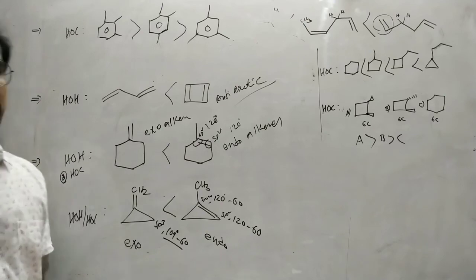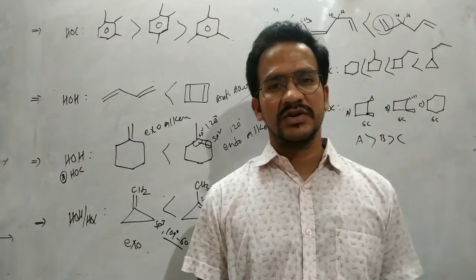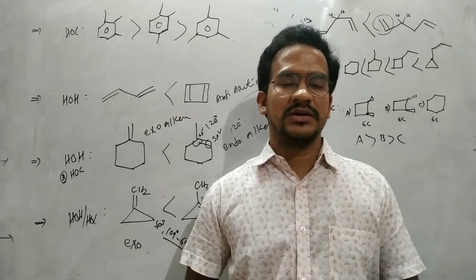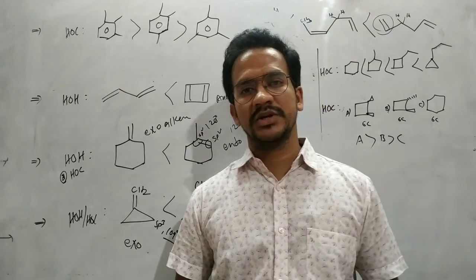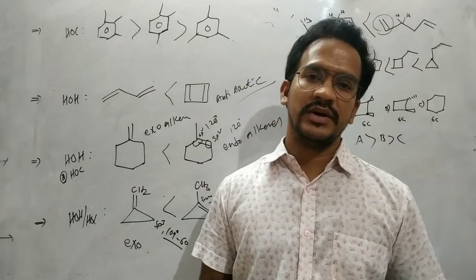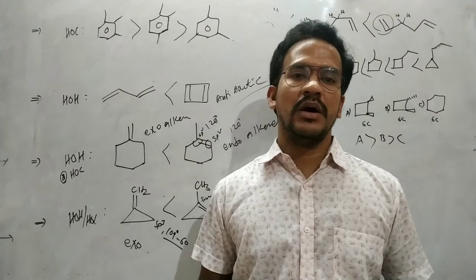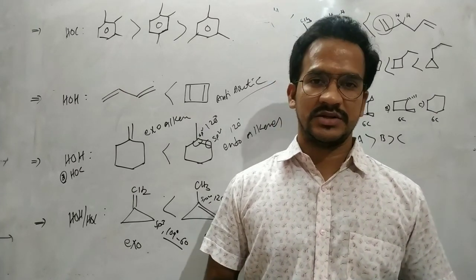That's it. So that is about the heat of hydrogenation and heat of combustion. Finally, heat of hydrogenation is inversely proportional to stability. Stability is determined based on electronic factors like hyperconjugation. Coming to heat of combustion, it is directly proportional to molecular weight. With increasing molecular weight, heat of combustion increases. But for isomeric compounds, again heat of combustion is inversely proportional to stability. That's it. Thank you.